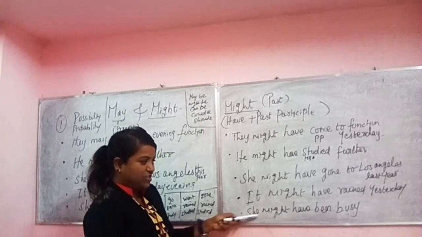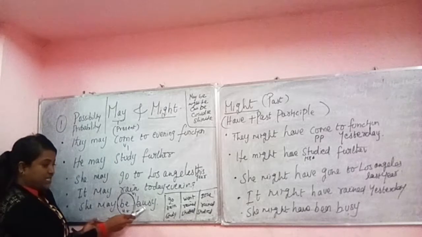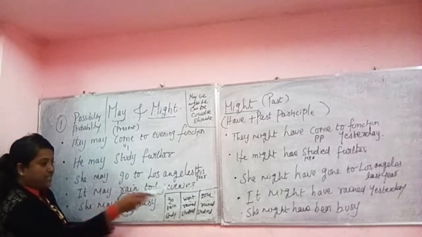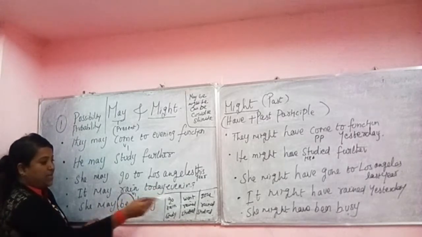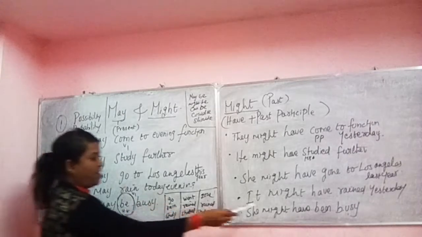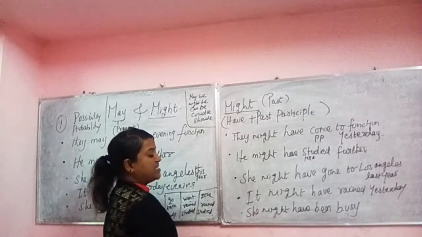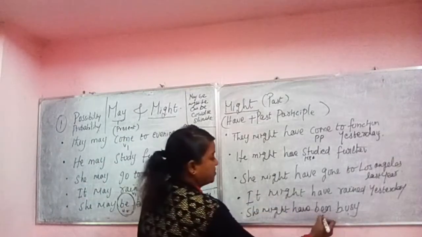And the next example, she might have been busy. Here in the present tense, she may be busy. So be becomes been in the past tense. Been is the past participle of be. Before that we use have. So she might have been busy. Here been is the past participle.